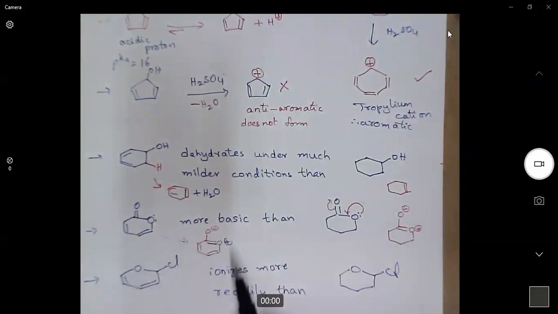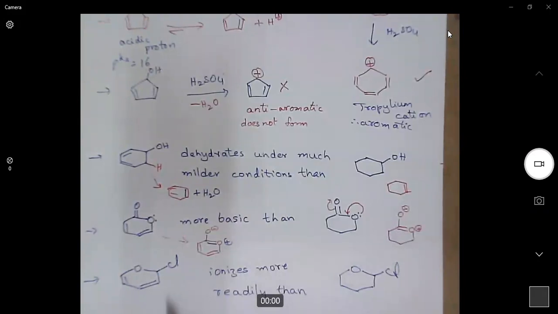Now, in the aromatic form, oxygen is having a negative charge, so this acts as a base. Because it is the stable conformation, the molecule always tries to be in this conformation. In this conformation, oxygen is having a negative charge, so it is more basic. But here it will exist in this form also, but it is not aromatic. So there will be an equilibrium between these two, and it may not be as basic as this.